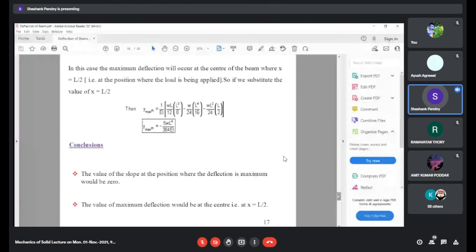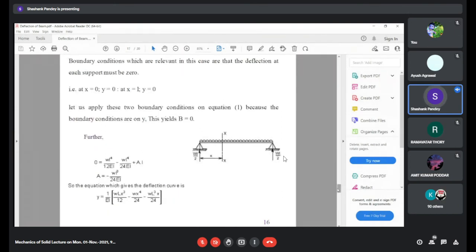Once you have this expression, we know that we are always interested in determining the maximum deflection. Obviously, you can determine the maximum slope also using the boundary conditions. At x is equal to L by 2, we have the maximum deflection.